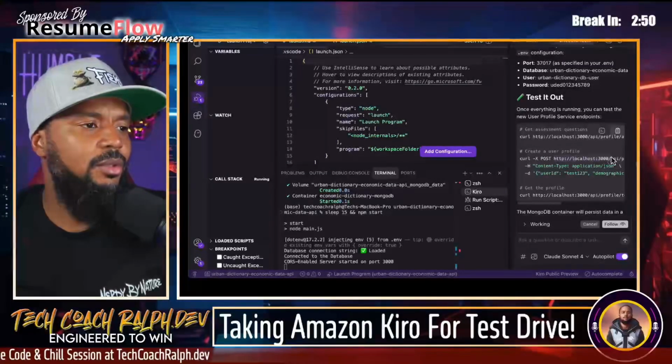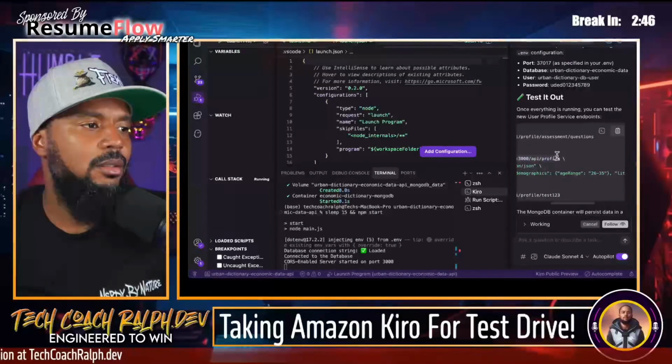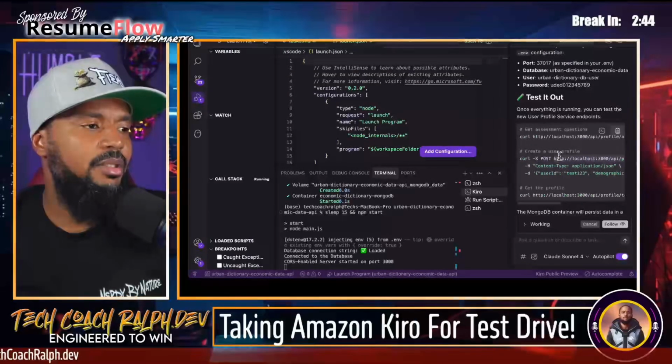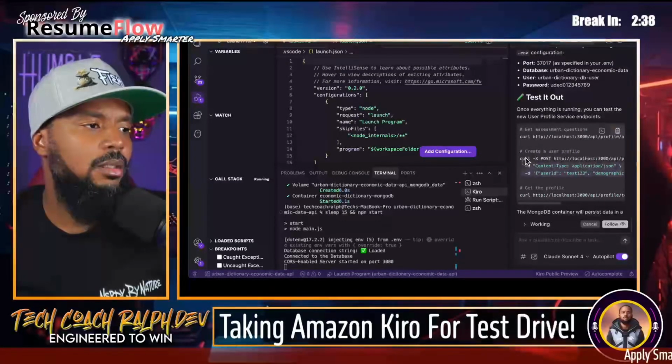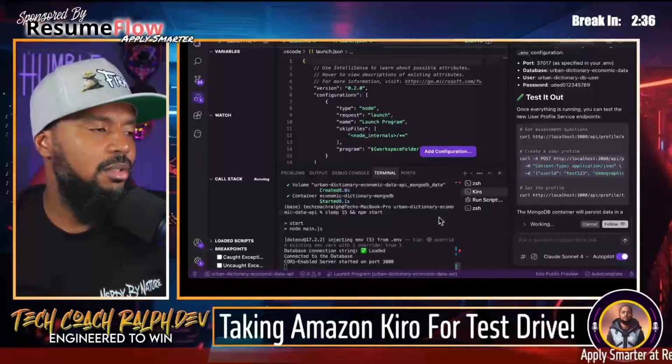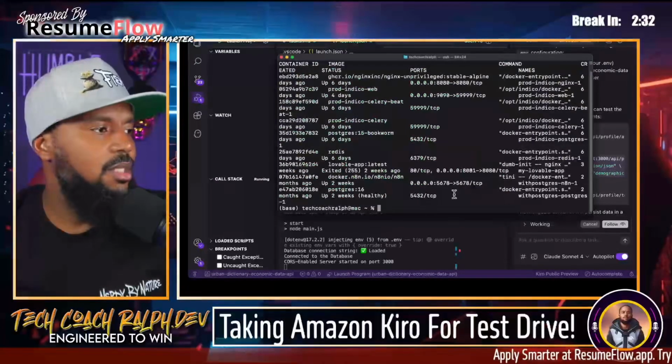So if we were to hit this endpoint right here, I guess I could just copy this whole thing. Let's copy this curl command. Where is my terminal? Let's paste this in here, right?